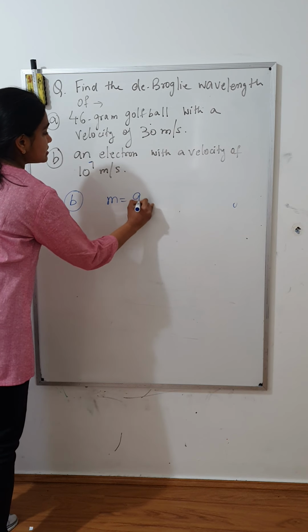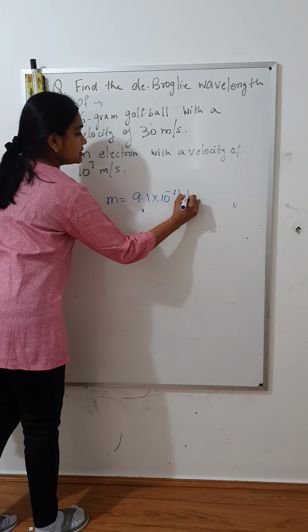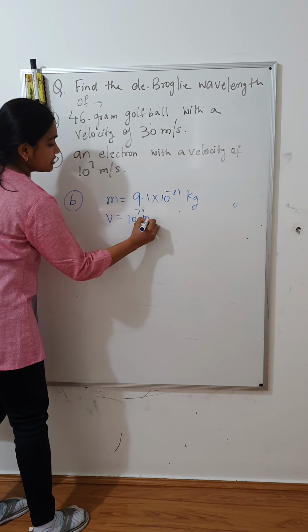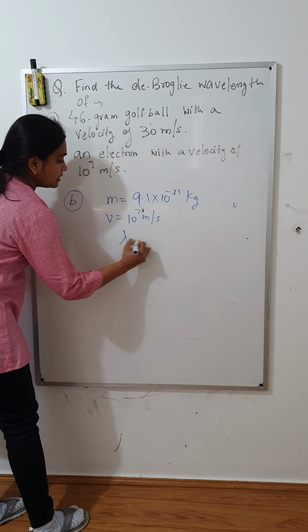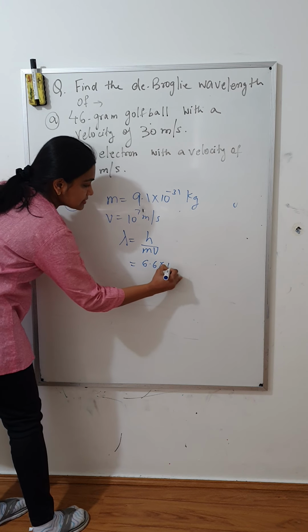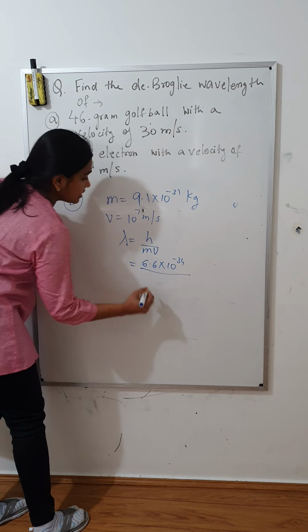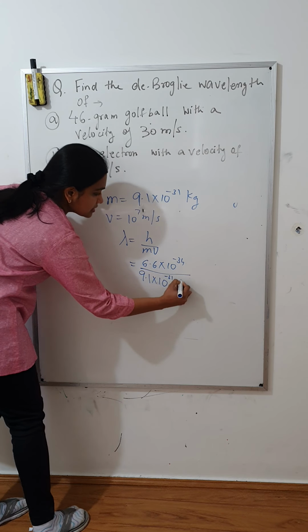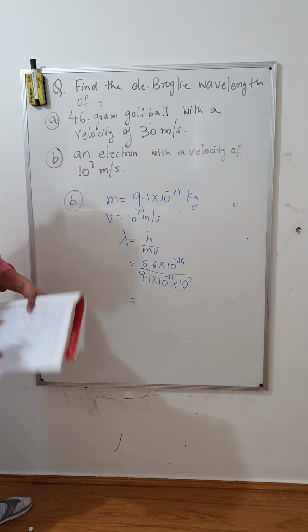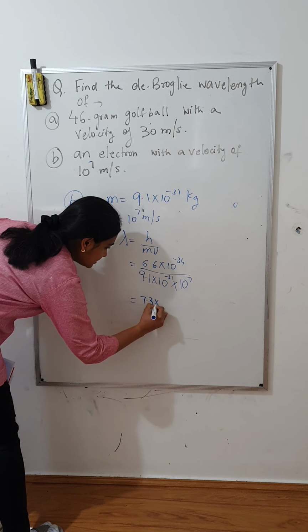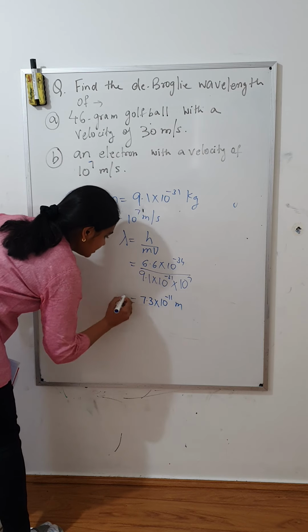Mass of an electron is 9.1 times 10 to the power minus 31 kg. Velocity is given as 10 to the power 7 meters per second. Lambda equals h over mv, which is 6.6 times 10 to the power minus 34 divided by 9.1 times 10 to the power minus 31 times 10 to the power 7. Plug it in your calculator and the answer you will find is 7.3 times 10 to the power minus 11 meter.